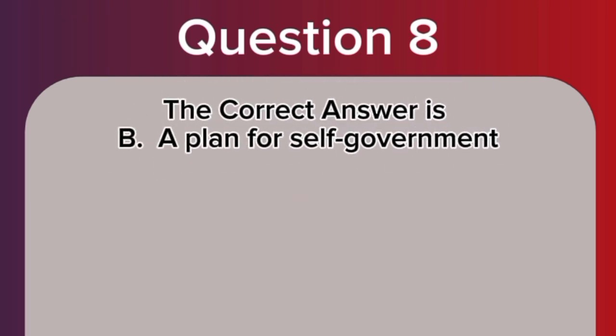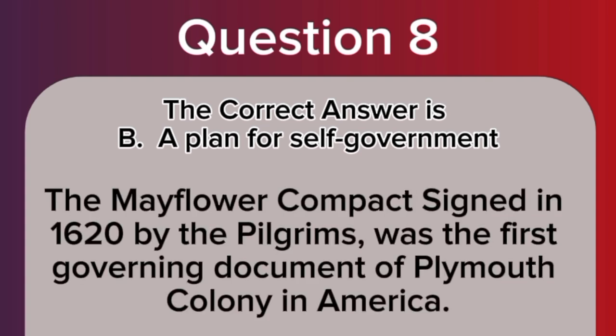The correct answer is B. A plan for self-government. The Mayflower Compact, signed in 1620 by the Pilgrims, was the first governing document of Plymouth Colony in America.